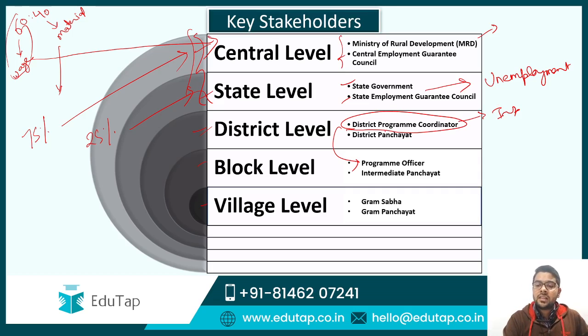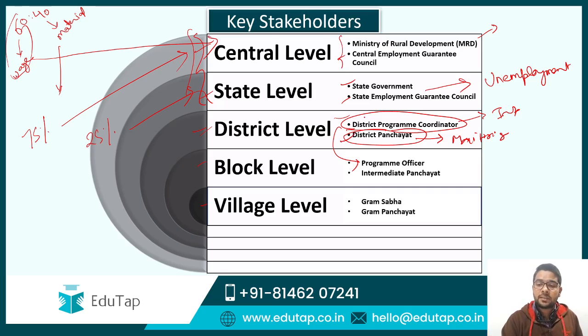Now there is this district panchayat, guys. The district panchayat prepares the annual plan regarding the implementation of the scheme at the district level. Moreover, it is this authority which is responsible for monitoring the MGNREGA implementation at the district level. So the implementation will be done by the district program coordinator, and the monitoring of the executed work will be done by the district panchayat.